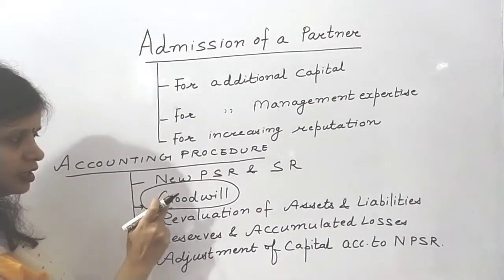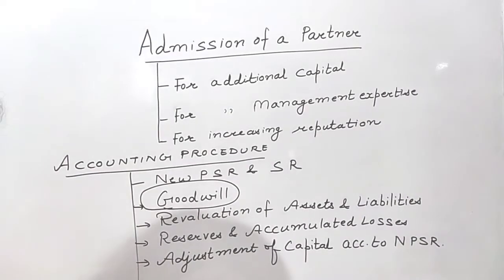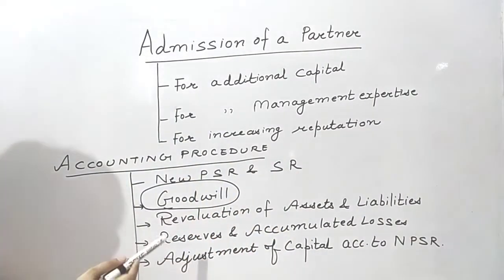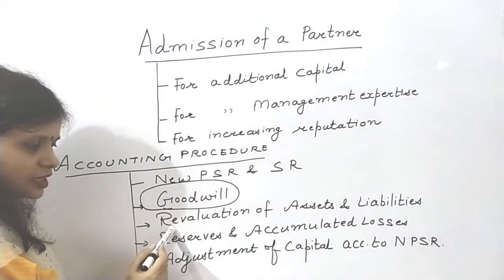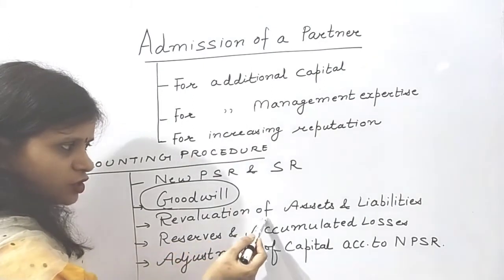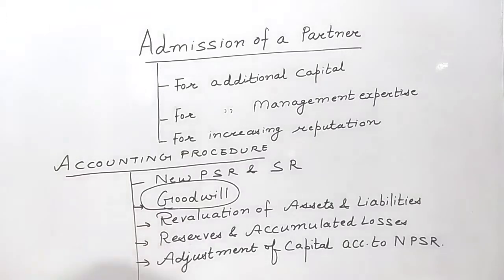Number 1, calculation of new profit sharing ratio and sacrificing ratio. Then we will study the accounting treatment of goodwill. Our third step will be revaluation of assets and liabilities. Why will assets and liabilities be revalued?